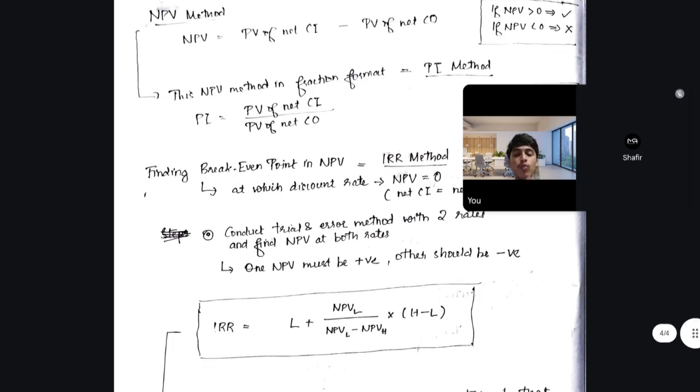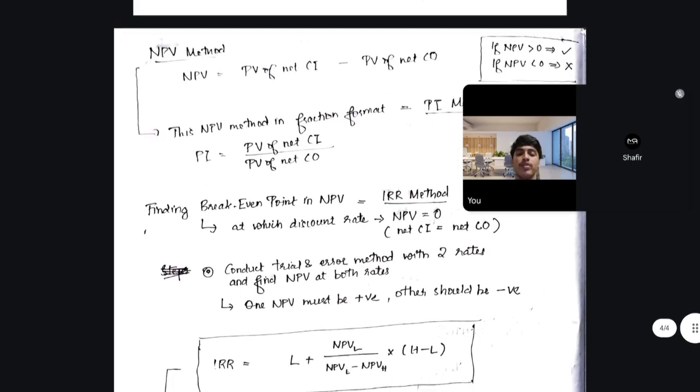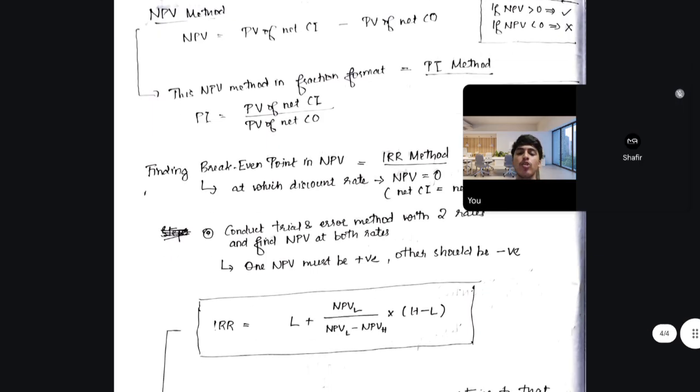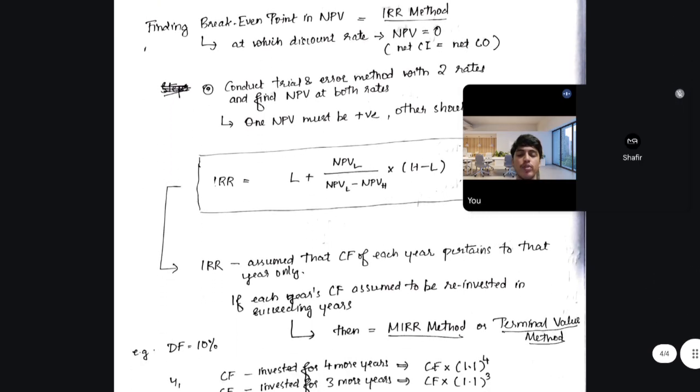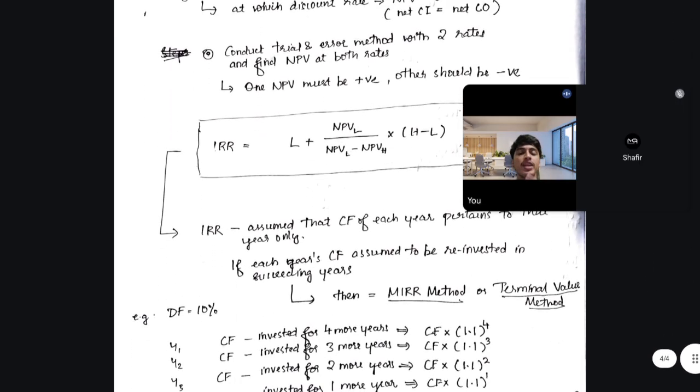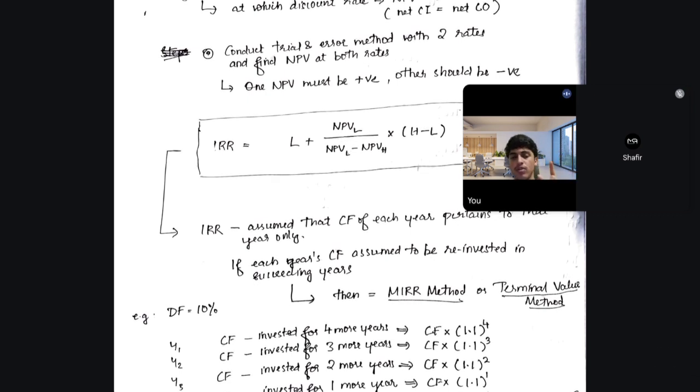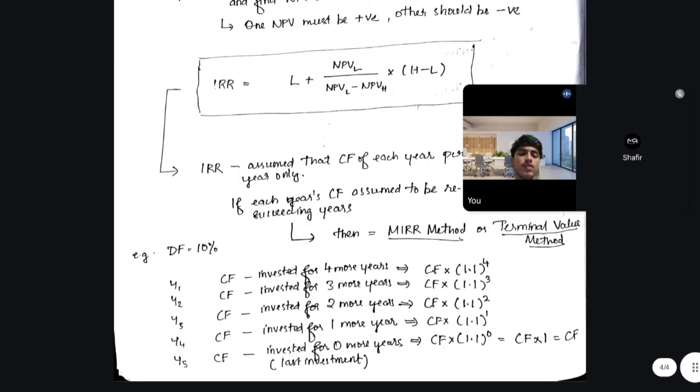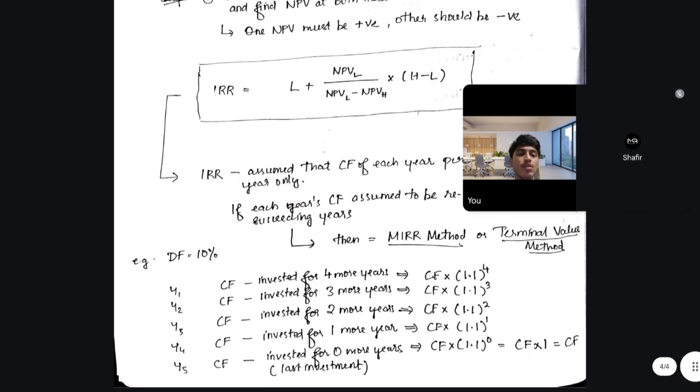I mean whatever discount rate such that the NPV is 0, we are finding that using the interpolation formula with these steps. And in IRR, just assume each cash flow is invested in that pertaining year. If we reinvest the amount till the end of the project, that is nothing but MIRR.